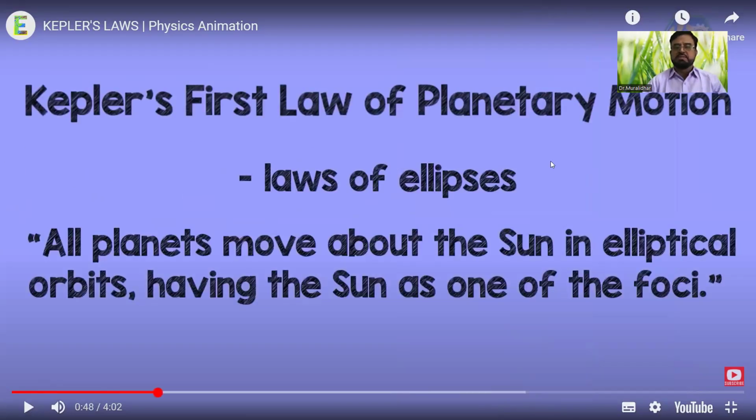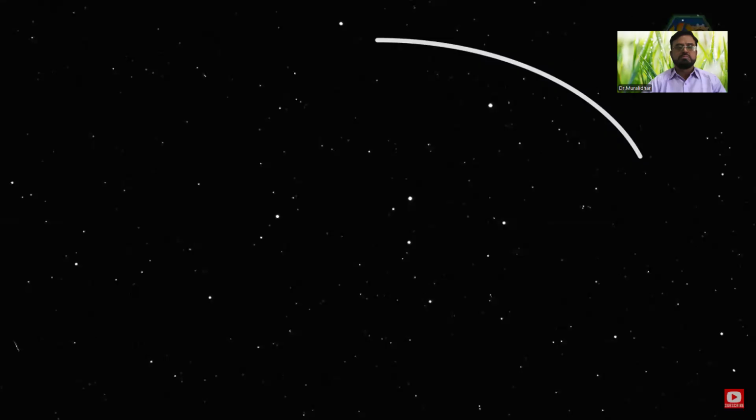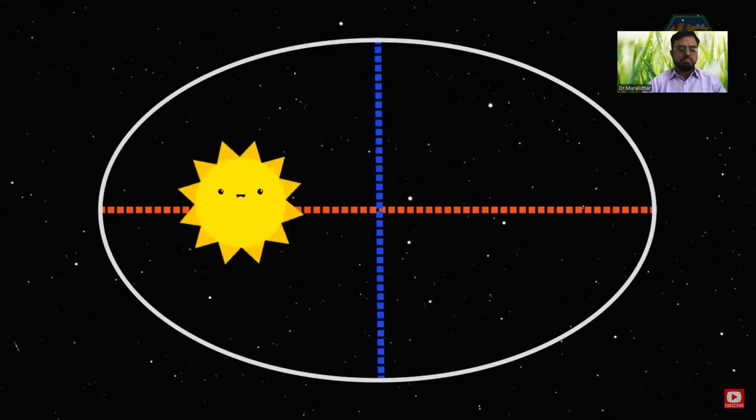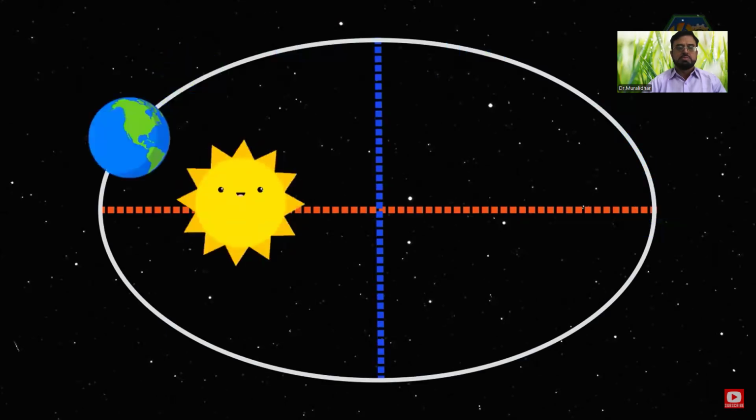It is also called the law of ellipses, with the sun as one of the foci. This means that planets are orbiting the sun in a path described as an ellipse. This is a picture of an ellipse. Suppose this ellipse is where the planet Earth moves. The Earth moves along the ellipse around the sun. The sun is located at one of the foci of the ellipse.